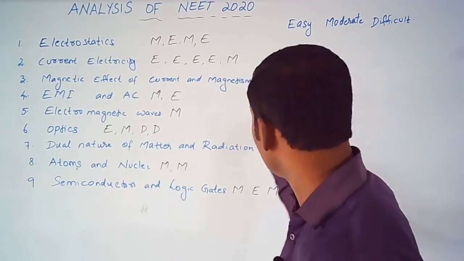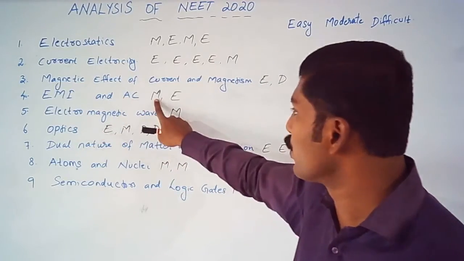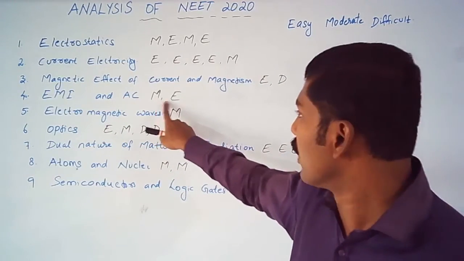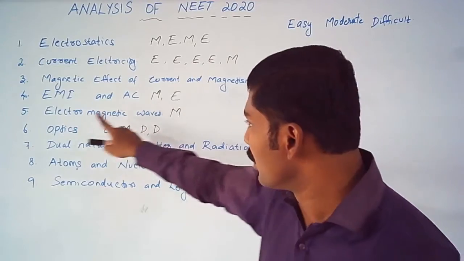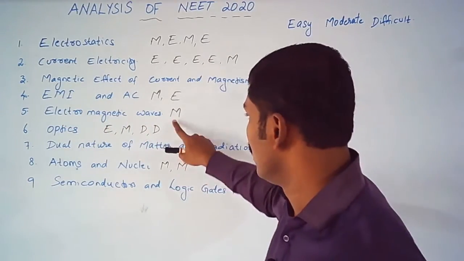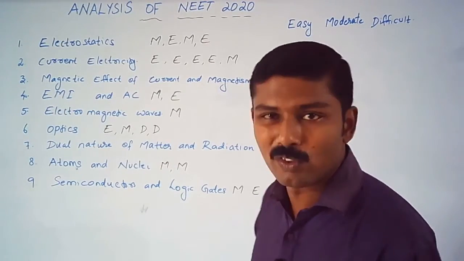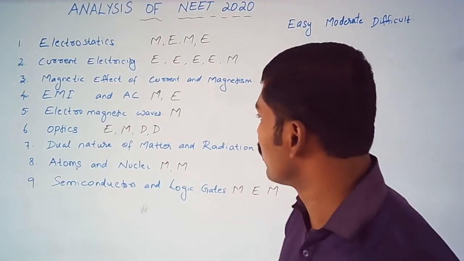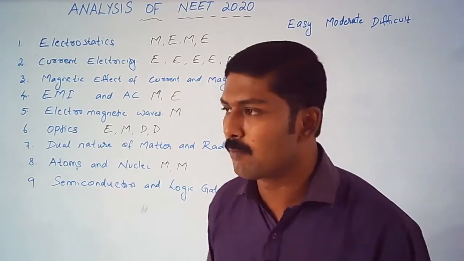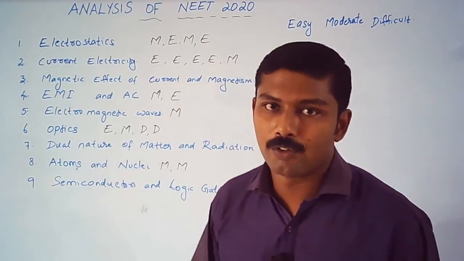Now let's come to electromagnetic induction and alternating current. We have 2 questions. One was an easy level question and one was a medium level question. The other one, electromagnetic waves, is a very simple chapter. We had one question, which was a moderate level question. That was also a pretty simple question, but it will take some time. Those who have not read the theory properly might find it difficult to get the answer.